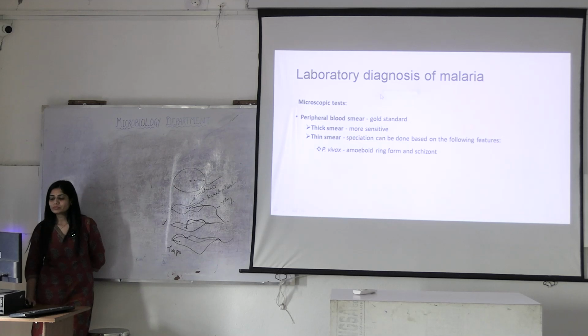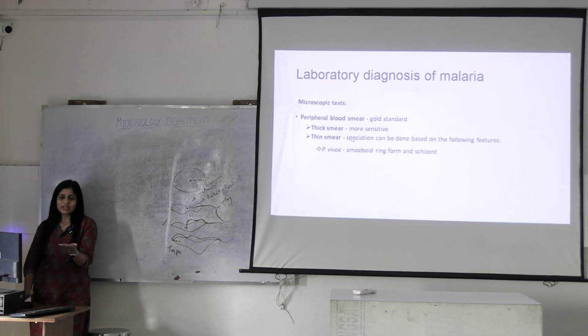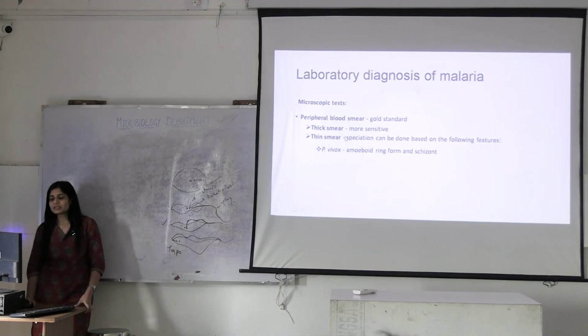You will be able to tell that there are parasitized RBCs, right? But when you have to do the speciation, when you have to know which plasmodium is causing this, you will have to do thin smear. How to perform a thin smear? You can just slide another slide along the slide you have taken the blood drop on. You have to make a feathery thin smear so that you can see the parasitized RBC properly.